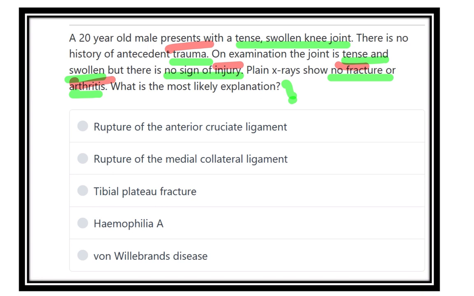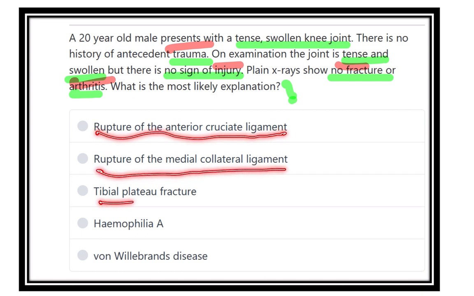What is the cause? As there is no history of trauma, that means there is no outside injury. So injury is within the body system. So what may be the options? Here the answering options are rupture of the anterior cruciate ligament, rupture of the medial collateral ligament, tibial plateau fracture, hemophilia A, von Willebrand disease.